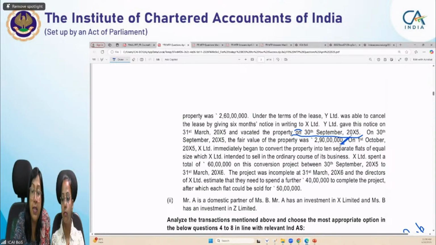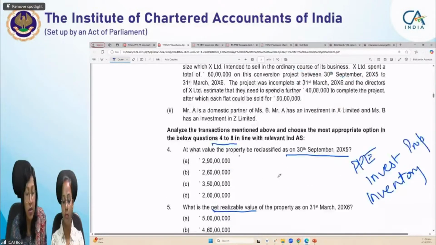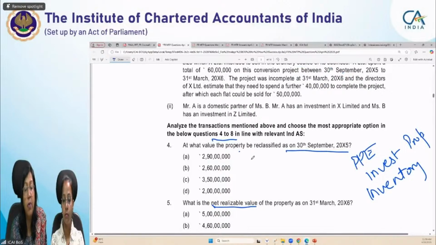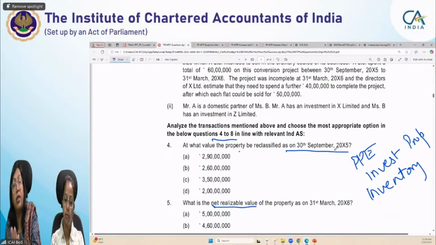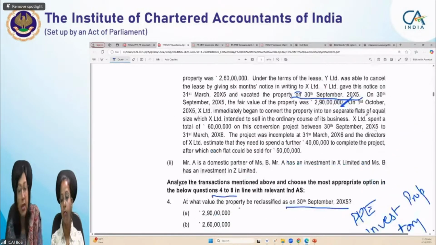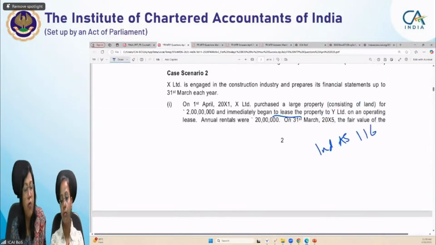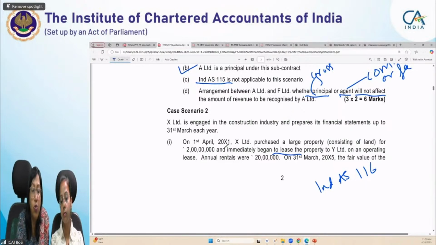With the scenario up to here, we can answer the first MCQ of this case scenario. At what value will the property be reclassified as on 30th September? So we have to do the valuation up to 30th September, we don't have to move ahead. So we have come only this far. Here we saw what the cost was initially, 2 crores. Okay. They began to lease it. No construction was done on it. The property was consisting of land, and on land we don't charge depreciation. Land will always appear at cost in our books.